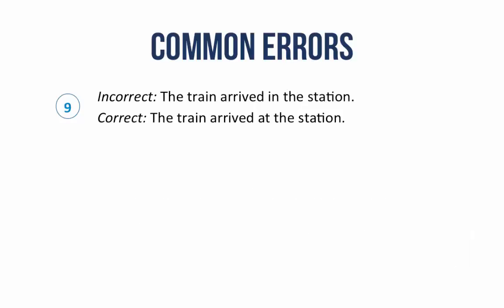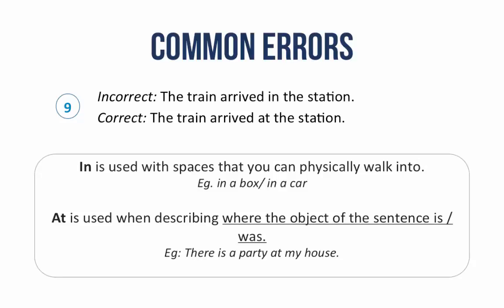The train arrived in the station is incorrect. The correct usage is the train arrived at the station. In is used with spaces that you can physically walk into. For example, in a box or in a car. Whereas at is used when describing where the object of the sentence is or was. For example, there is a party at my house.